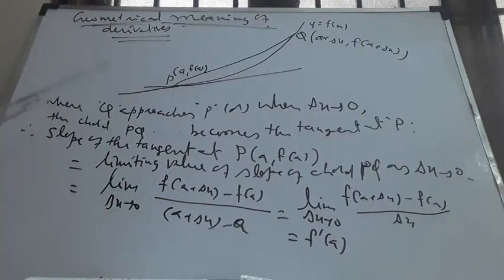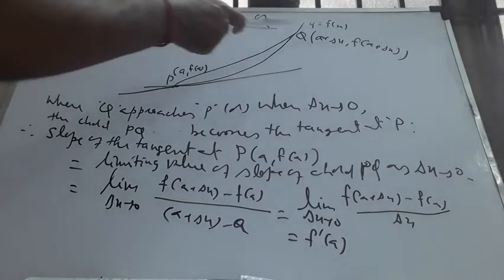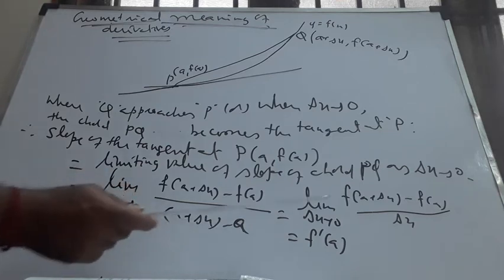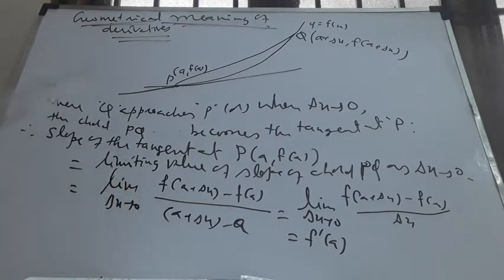Therefore, the geometrical meaning of the derivative tells you that if a particular point (a, f(a)) is given on a curve y equal to f of x, the slope of the tangent drawn at that point is nothing but the value of the derivative at that point. Let me repeat: the geometrical meaning of the derivative at a point (a, f(a)) on the curve y equal to f of x is that the slope of the tangent at that point is the value of the derivative at that point.